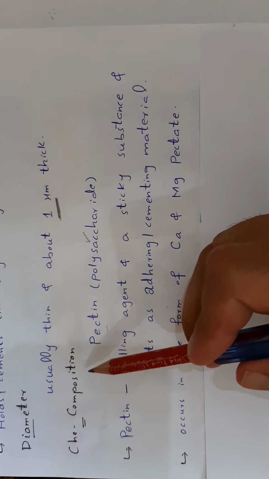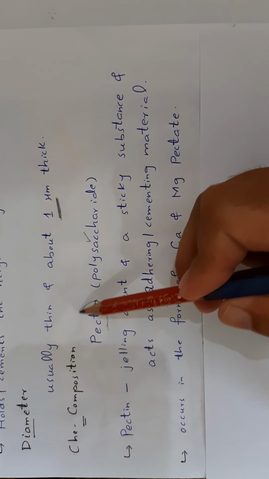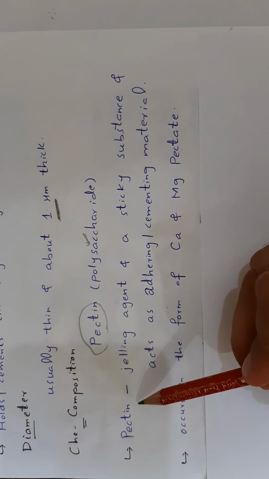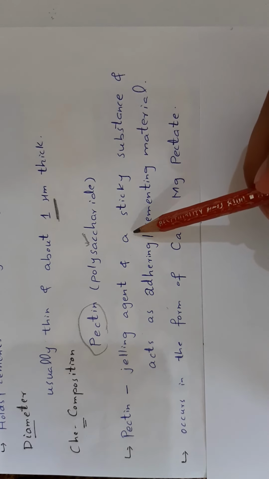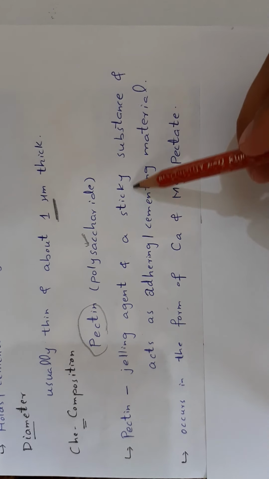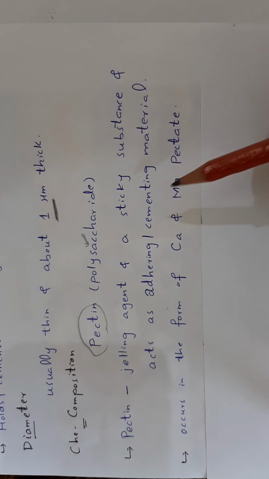Chemical composition of middle lamella. Middle lamella is chemically composed of pectin. Pectin is a polysaccharide carbohydrate. Pectin is a gelling agent and a sticky substance and acts as adhering or cementing material.